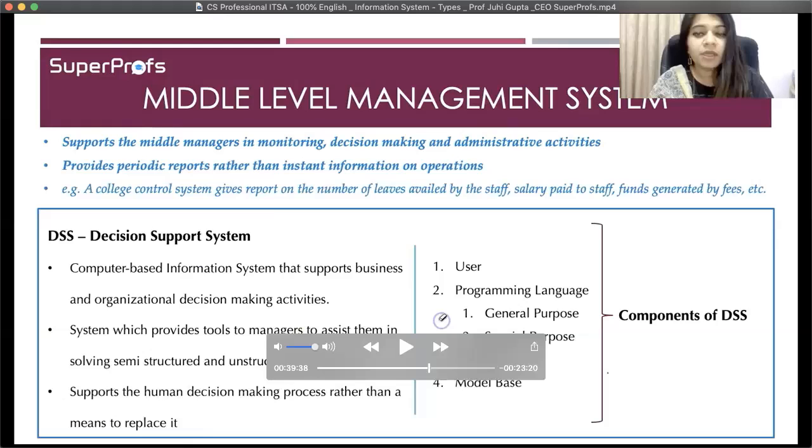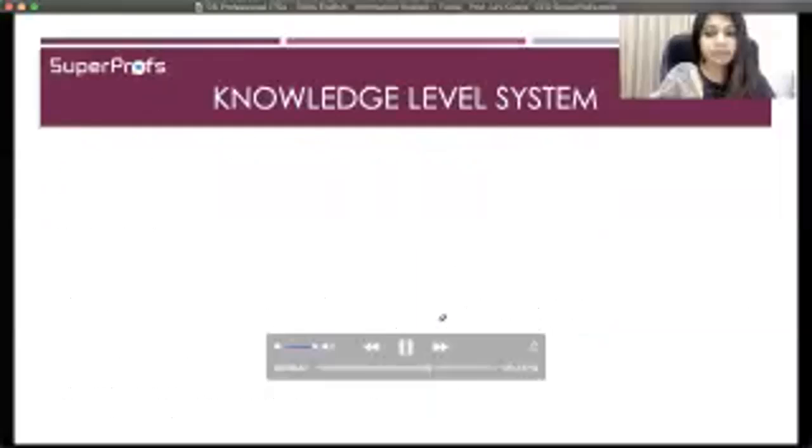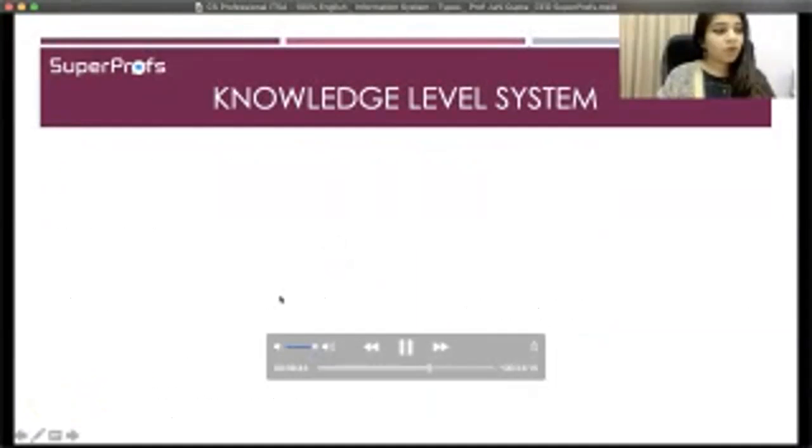We'll come to the knowledge level system. All right, so next is knowledge level system. Now, what does knowledge level system mean? Information systems which are used for discovery, processing, storage and delivery of data. And who will it be used by? It will be used by data workers and your knowledge workers.